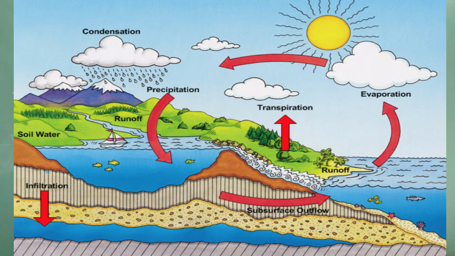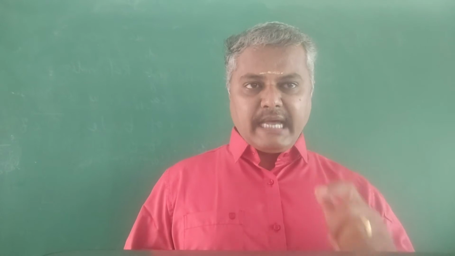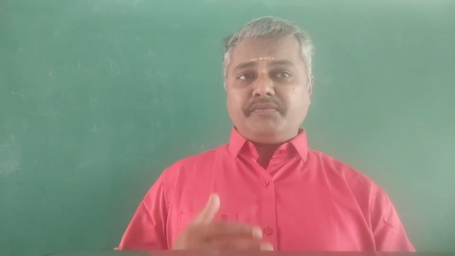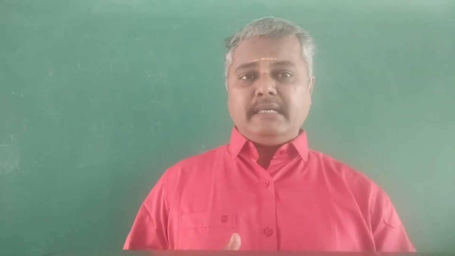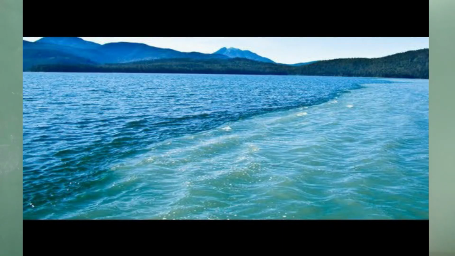Ice, water and water vapor are formed constantly. This process happens in the blink of an eye or even over millions of years. The water resources of the earth can be broadly divided into two categories: one is fresh water, another one is salt water. First one is fresh water.